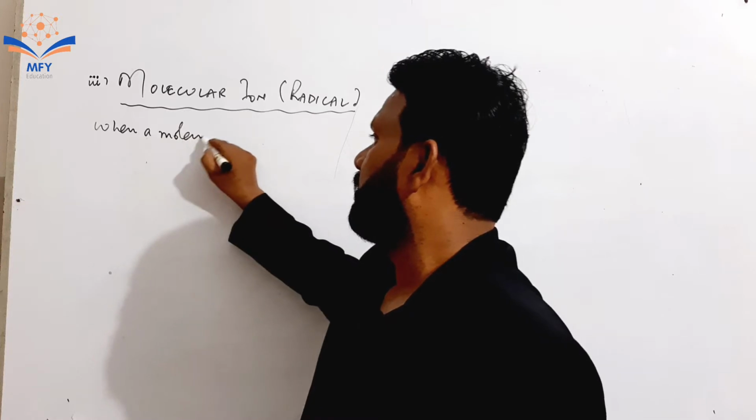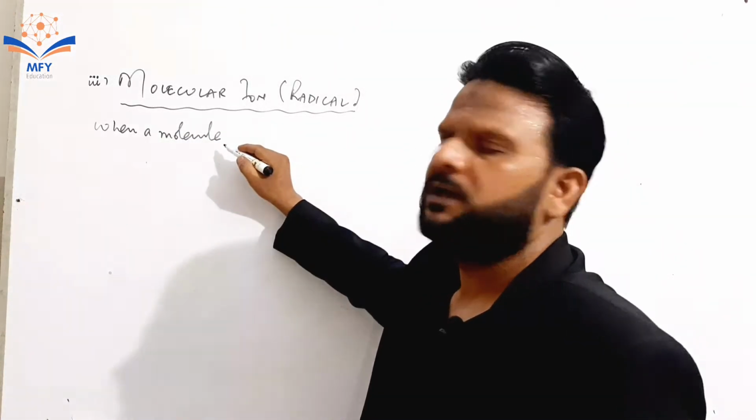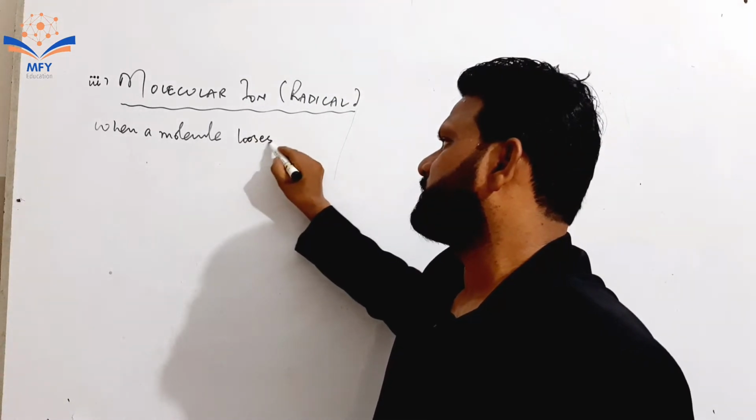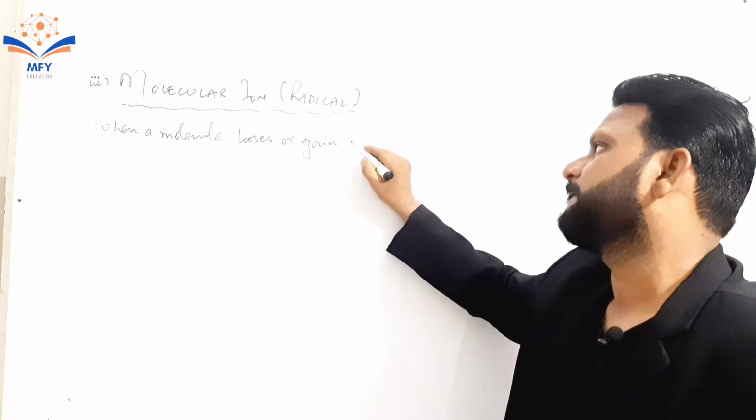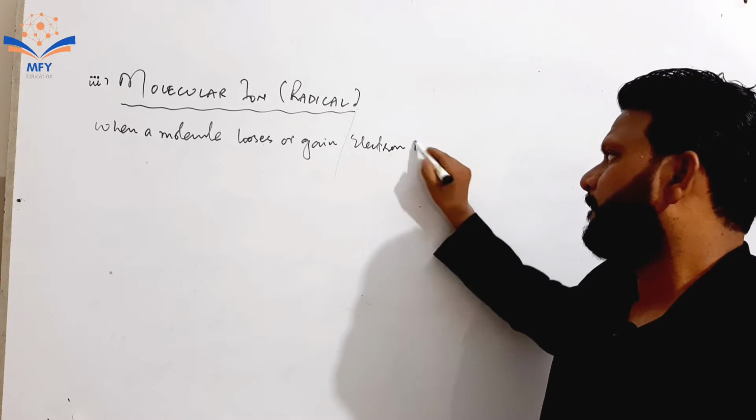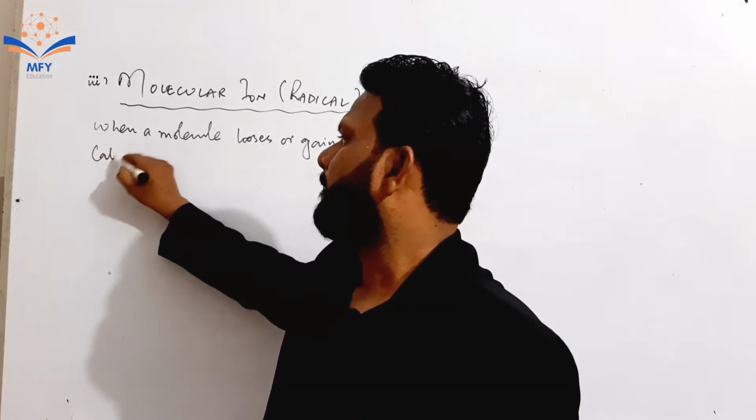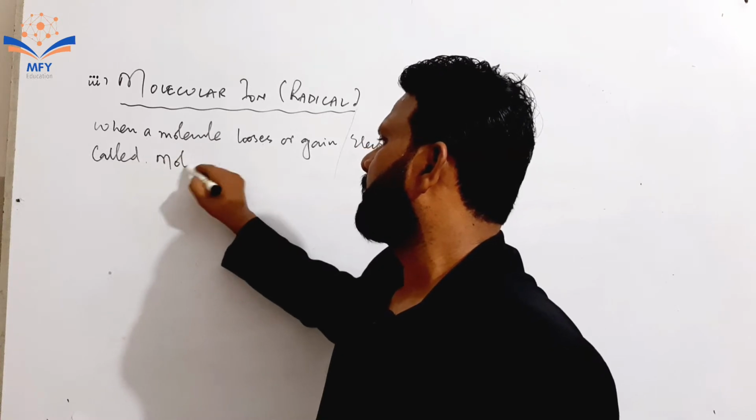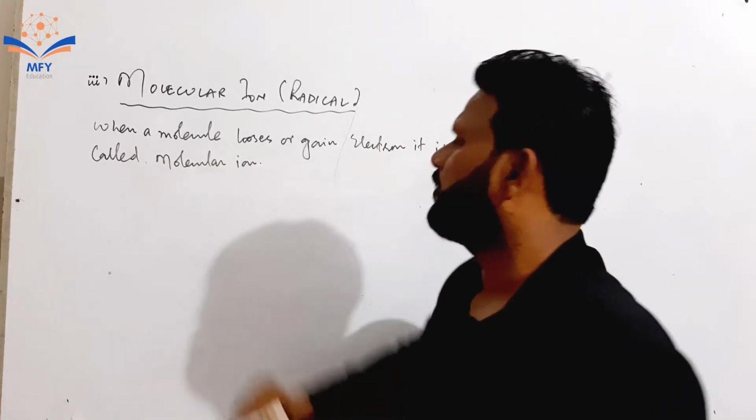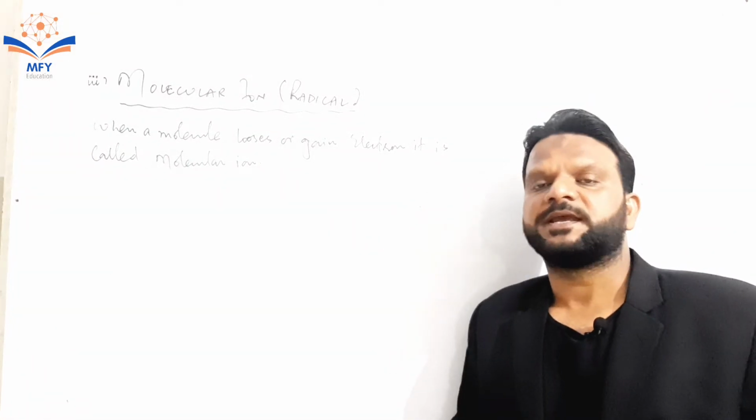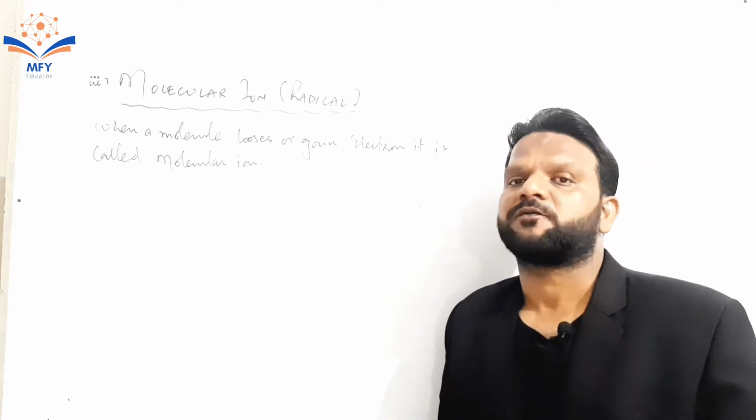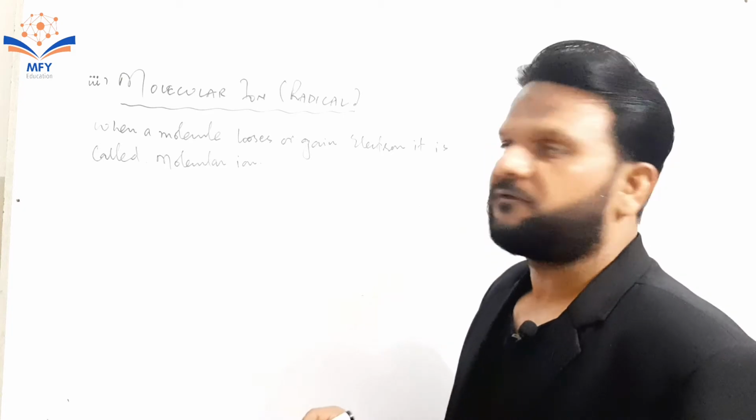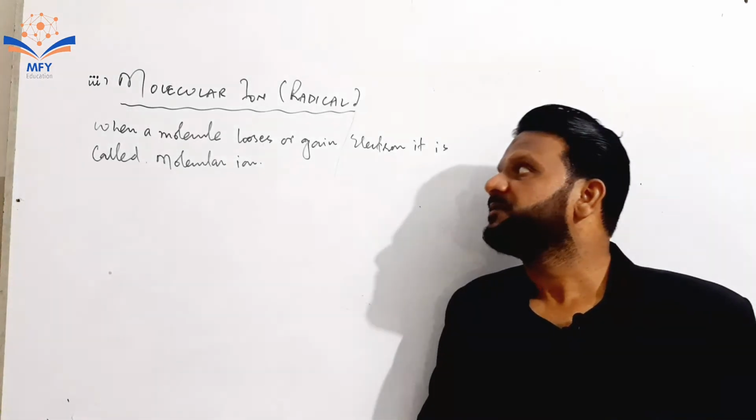When a molecule, or in simple words a group of atoms, loses or gains an electron, it is called a molecular ion or radical. Or you can say a group of charged atoms is called a molecule or radical. It also possesses positive and negative charge. It means that molecular ion, on the basis of charge, is divided into two categories.